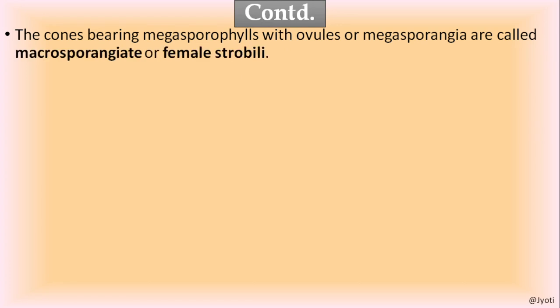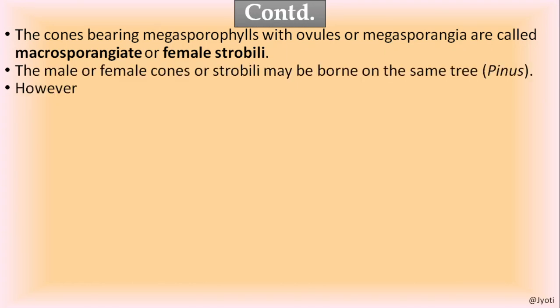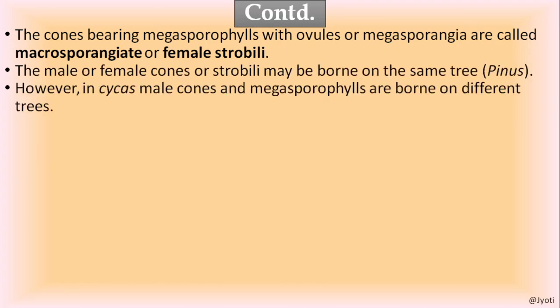Now let us come to the megasporophyll and megasporangia. The leaf-like structure that contains the megasporangia is called the megasporophyll. The megasporophylls are spirally arranged on a cone, and that cone is called female strobili or macrosporangiate strobili. Okay.